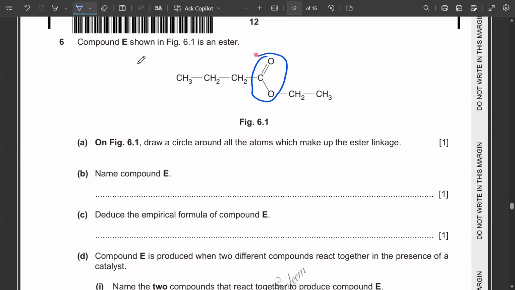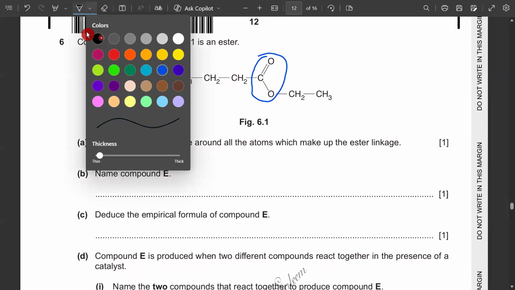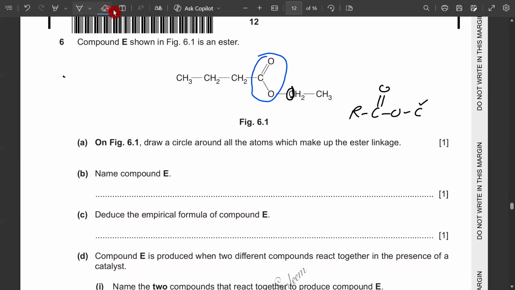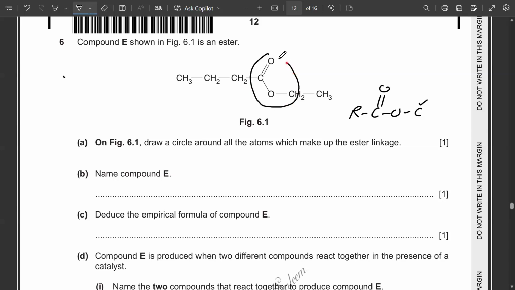I'm encircling this part first and then I will add one more carbon, because the ester linkage is something like this, RCOO and then C. Now this C must be included, which means you have to include this carbon. So the whole circle will be comprised over this whole region. So it has now included 2 oxygen atoms and 2 carbon atoms.